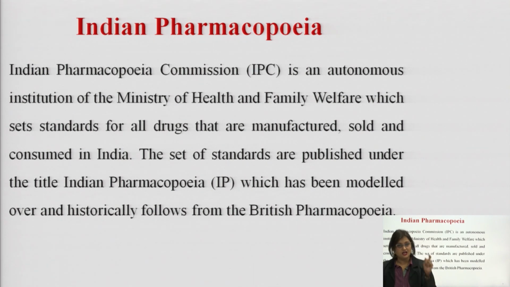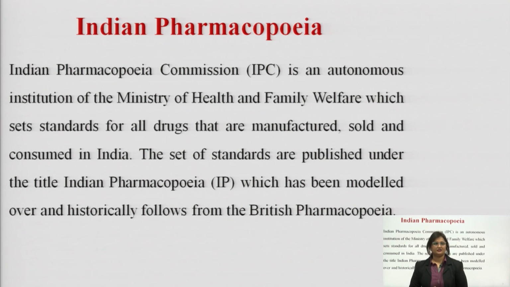The Indian Pharmacopoeia Commission is an autonomous institution of the Ministry of Health and Family Welfare, which sets the standard for all drugs that are manufactured, sold and consumed in India. So, students, Indian Pharmacopoeia Commission is the root for Indian Pharmacopoeia.